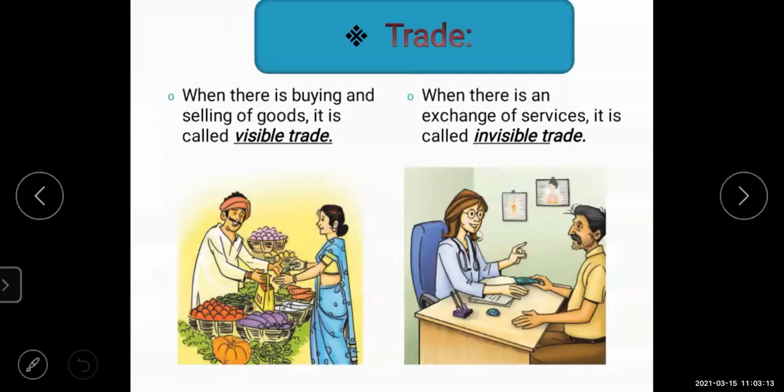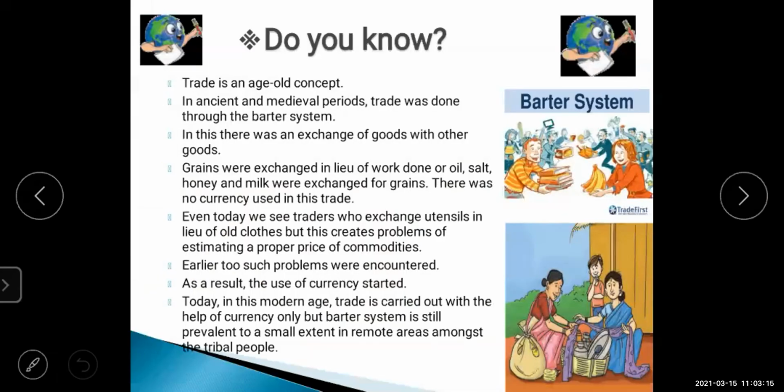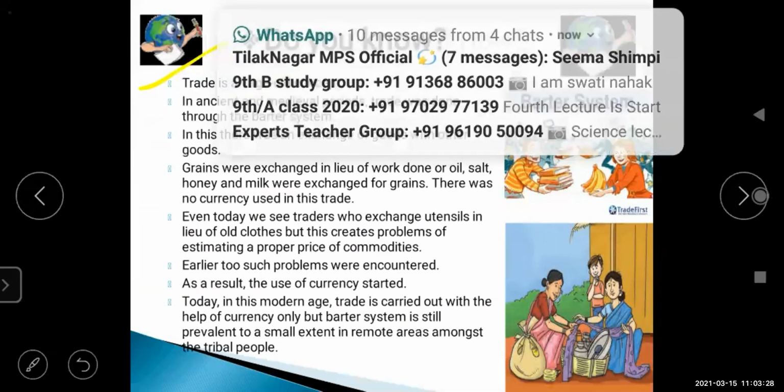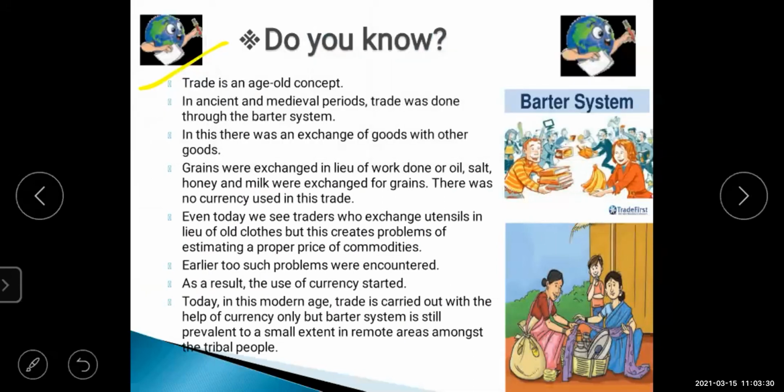Now, this is a "do you know" type question, and it's a very interesting one. See here, trade is an old-age concept. It's not a new one. In olden days also this trading system was going on, but in a different way. We'll see how it was.